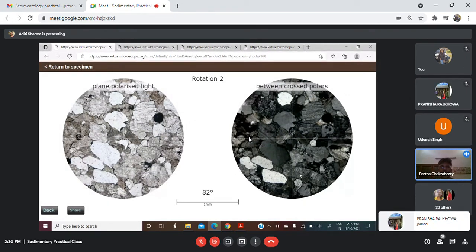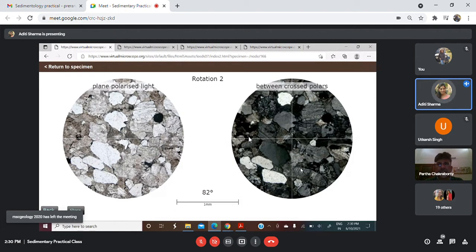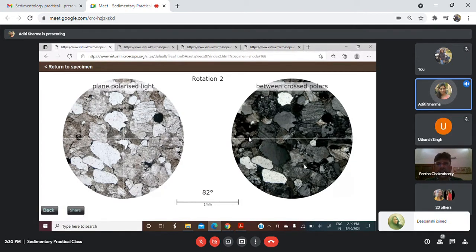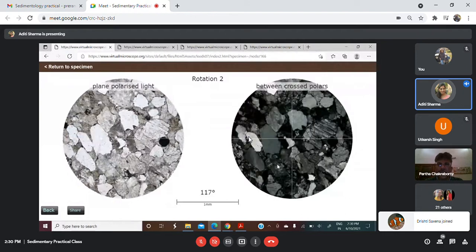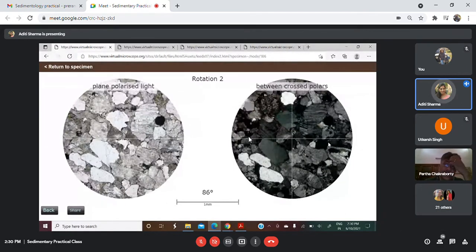Okay, Aditi, you first start, and then I will join. So, Arkose is basically a variety of sandstone in which feldspar content is greater than 25%. In this section, different kinds of feldspar are clear.